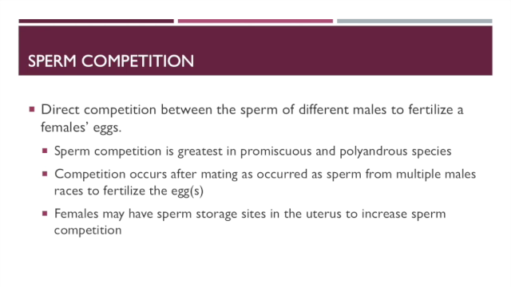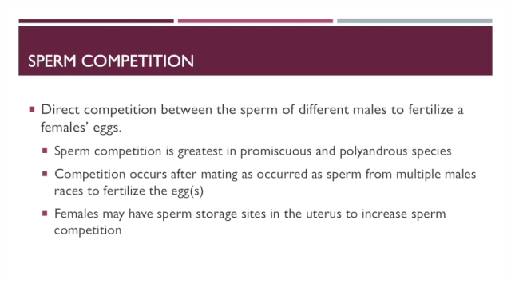It has to occur after the mating has occurred, of course, and the female would have to mate with multiple males. We talked about some things that are done to decrease sperm competition by males, such as a sperm plug in macaque monkeys. Females may also have sperm storage sites in the uterus. So in the chicken, there are small canals that help to store sperm inside the uterus. That may increase sperm competition because it can allow sperm to survive for multiple days or even weeks. In some species, even up to months, sperm can survive. And so she can collect high quality sperm and then choose the best quality sperm to fertilize eggs.